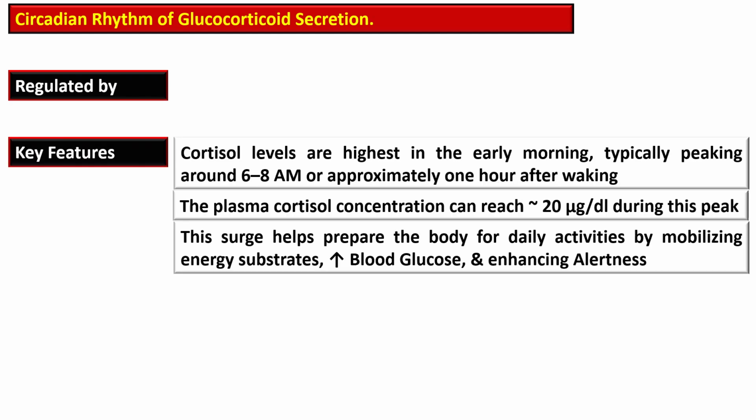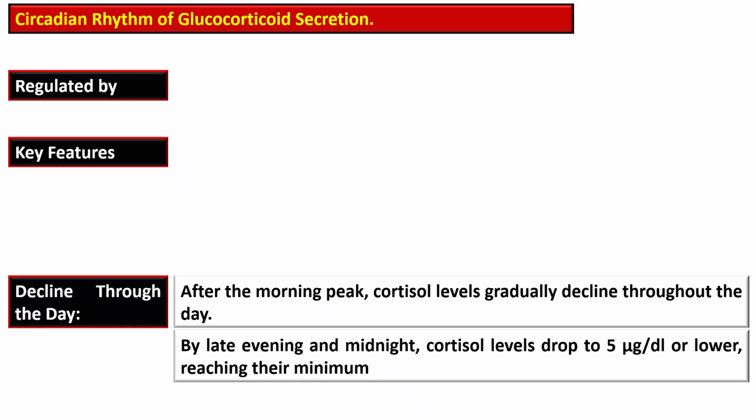The key feature of this circadian rhythm is that the cortisol levels are highest in the early morning, typically peaking around 6 to 8 a.m. in the morning and approximately 1 hour after waking. The plasma cortisol concentration can reach up to 20 microgram per deciliter during this peak time. This surge helps prepare the body for daily activities by mobilizing energy substrate, increasing blood glucose, and enhancing alertness.